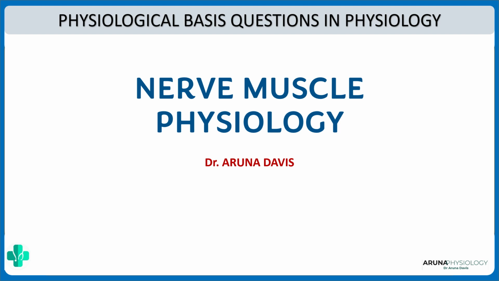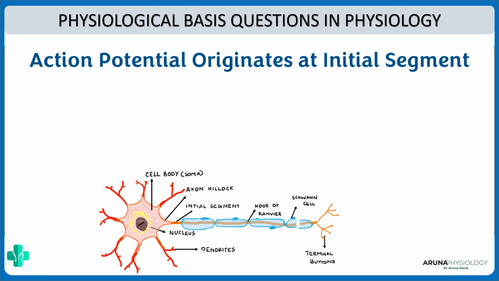In this video, we're going to see about the very common physiological basis questions that have been asked from the section nerve muscle physiology. So let's quickly see one by one. First question, why does the action potential originate in the initial segment?